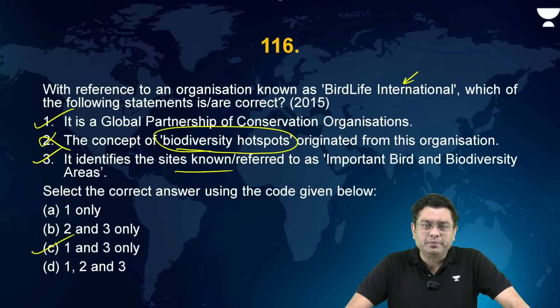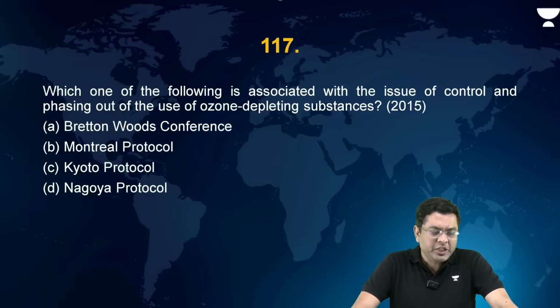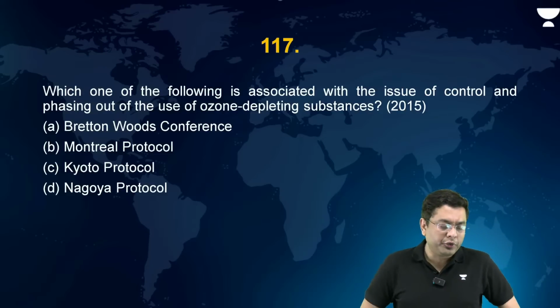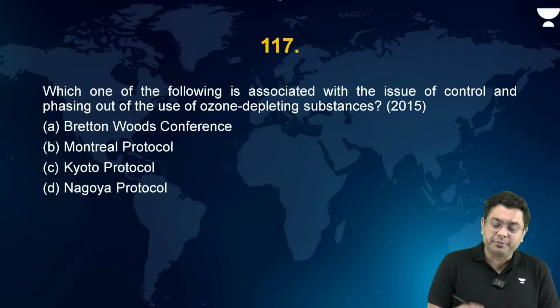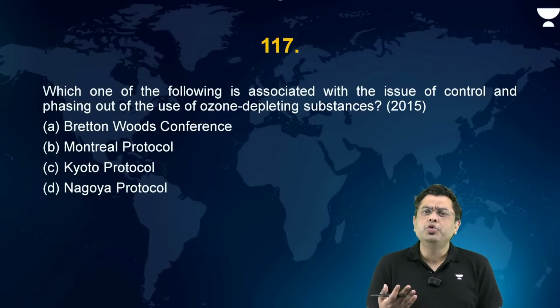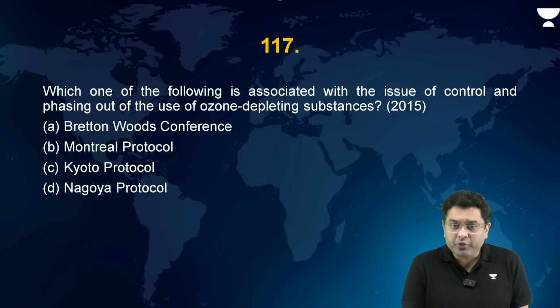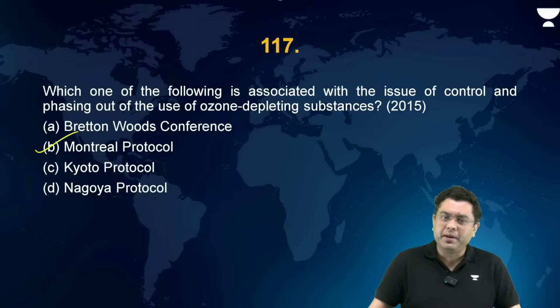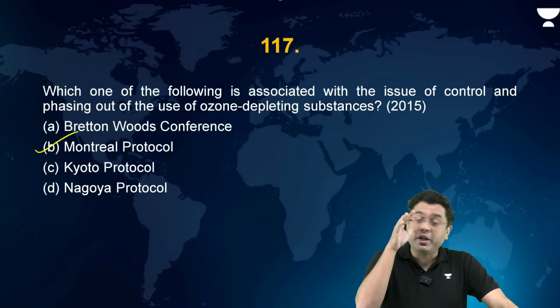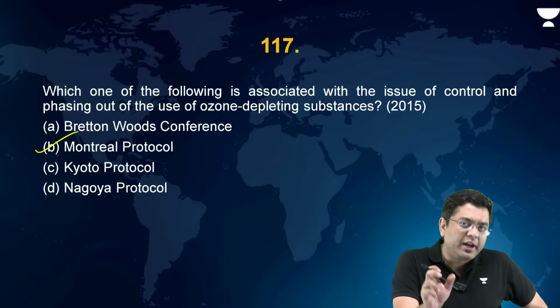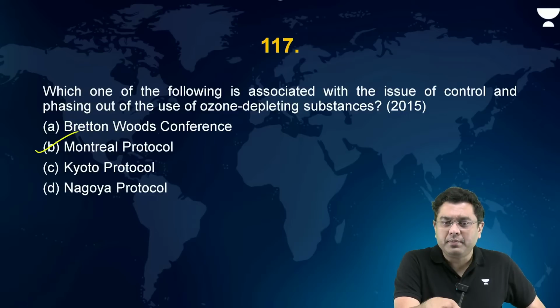Now, yes, correct, Tarun. Which one of the following is associated with the issue of control and phasing out of the use of ODS, ozone depleting substances? The Bretton Woods Conference led to the IMF and the World Bank immediately after the Second World War, so that is incorrect. Montreal Protocol is the straightforward, simple answer. But which convention led to the Montreal Protocol being arrived at in 1987? Montreal Protocol is associated with which convention? Let me know.